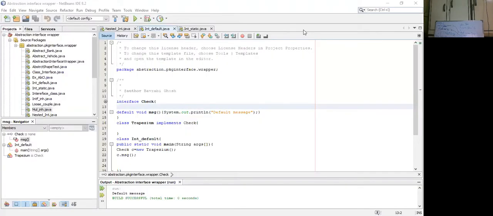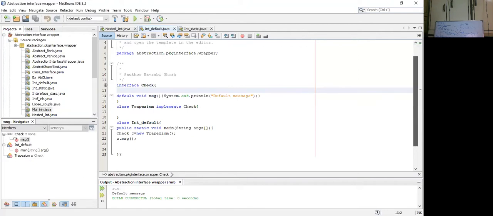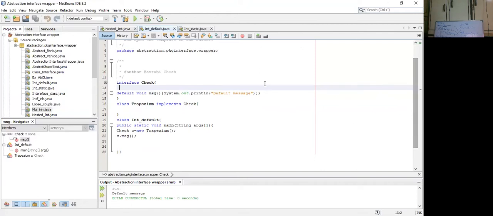I hope you all are able to see this example of how we are implementing the default method inside an interface. Okay, so what I have done is the same thing that I have shown on the board. This is interface check, and inside that I have a default method. Notice I'm mentioning the keyword default, method message, which has a return type void, and inside that I'm just simply printing default message. Next we have a class trapezium, and this class is just implementing this interface, and there is nothing else inside the class.